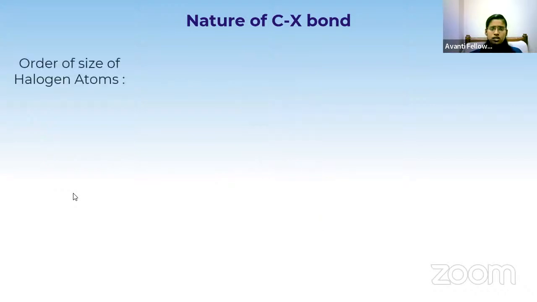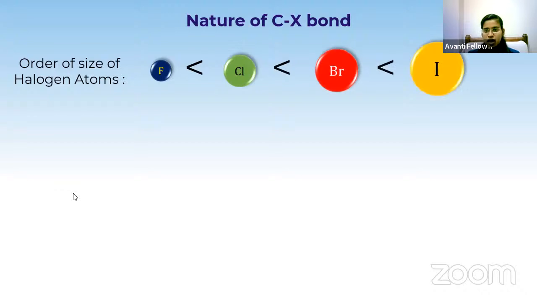Now coming to the halogen atom size. Which halogen will be smaller among fluorine, chlorine, bromine and iodine? What is the order of size of halogen atom? Very good. Fluorine is smaller in size. Next comes chlorine, then bromine, and the last one is iodine. Iodine is bigger in size. So if the size follows this order, what will be the bond length of carbon and halogen?